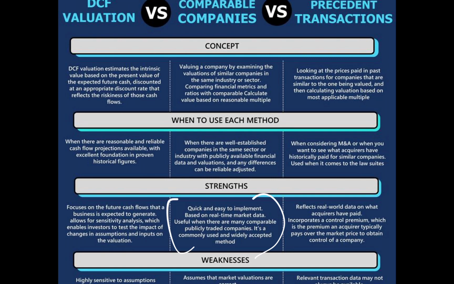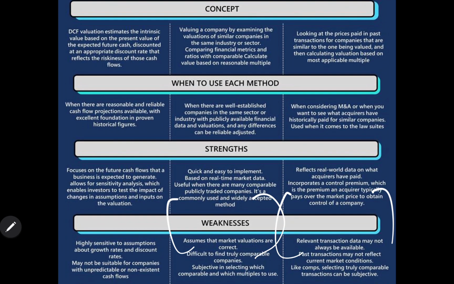It's a very commonly used and widely accepted method for different purposes. And precedent transactions reflect real-world data on what acquirers have paid, and incorporate a control premium, which is the premium an acquirer typically pays over the market price to obtain control of the company.